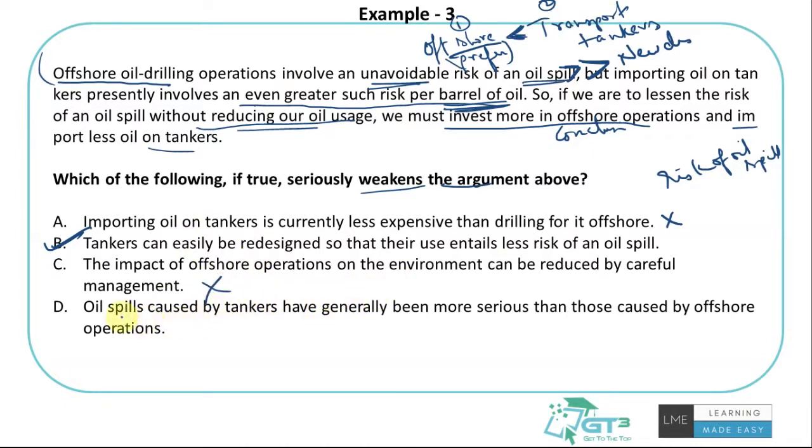Again, nope. Oil spills caused by tankers have generally been more serious than those caused by offshore operations. And this, if anything, is actually strengthening the argument, right? Because the argument is that offshore is better than transport tankers because of less oil spill. This additional point is basically saying that oil spills caused by tankers are more serious than those caused by offshore operations. So this is more like strengthening. If there was a question asking which of the following strengthens, I would select this. Because for weakening, I should select B.